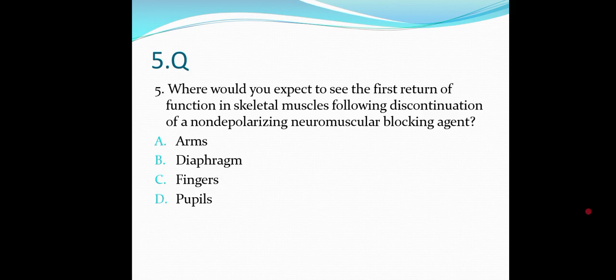The pupils have no role at all, because they are made up of smooth muscle, so there is no role of skeletal muscle. But here the question is about returning. Returning of the action means the answer will be the diaphragm. Once the drug is discontinued, the first returning function will be the diaphragm.